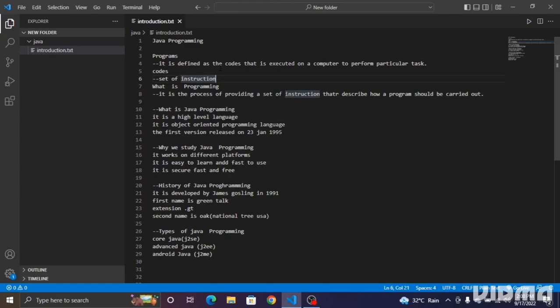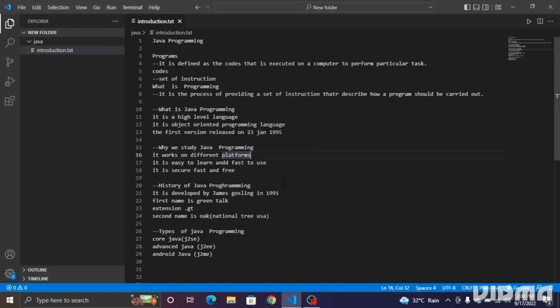And what is code? Code is a set of instructions that we provide to the computer. Hey computer, do this particular work, and for doing this work, these are the set of instructions that we give to the computer. Okay guys, now what is programming? Programming is the combination of both programs, code, and sets of instructions.